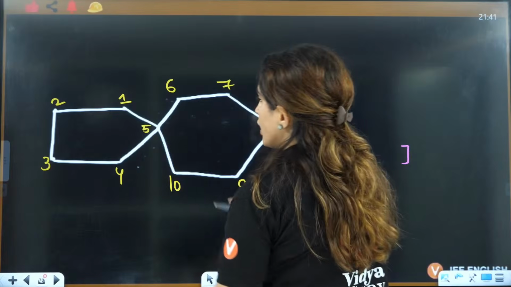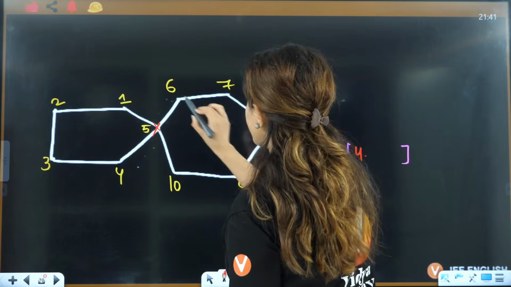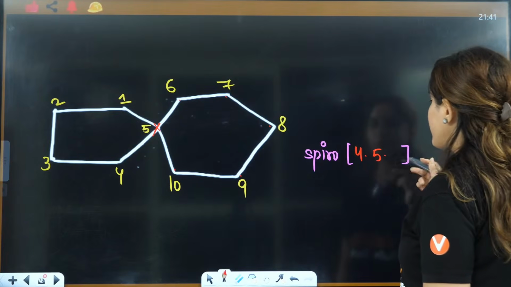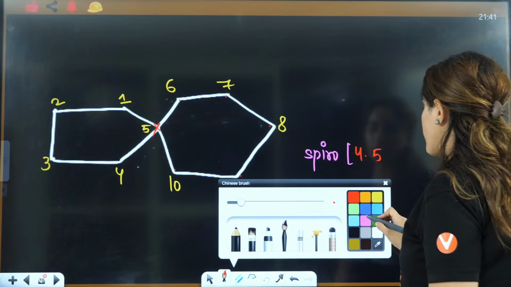Here you will not take this carbon. This will be 1, 2, 3, 4. This will be 1, 2, 3, 4, 5. And the common one will always not be there. See, in Spiro, we will always have only 2.